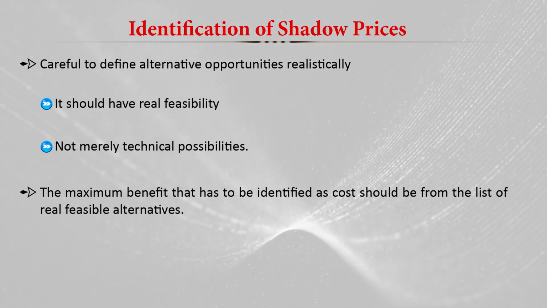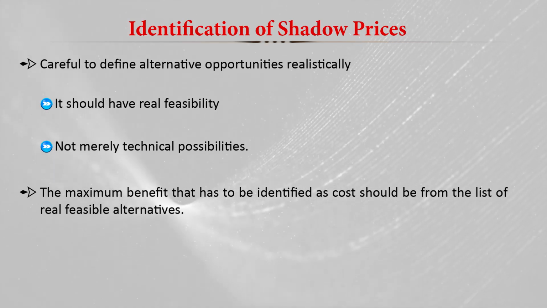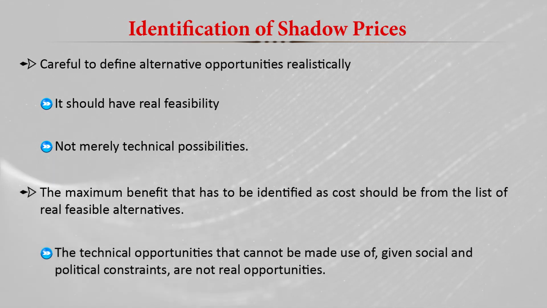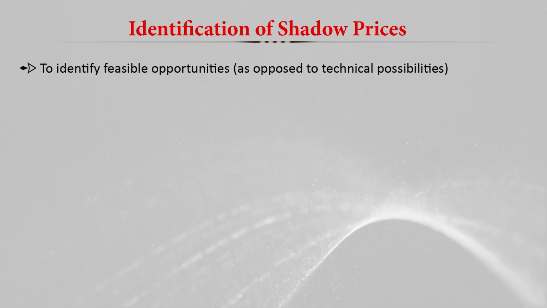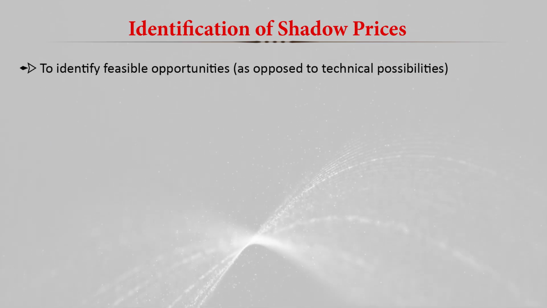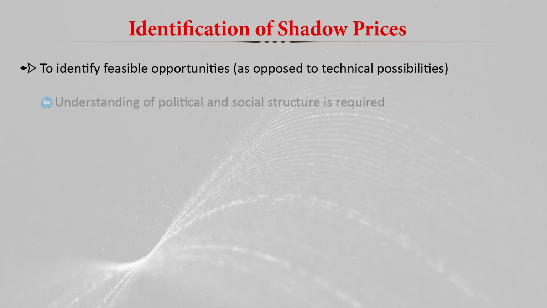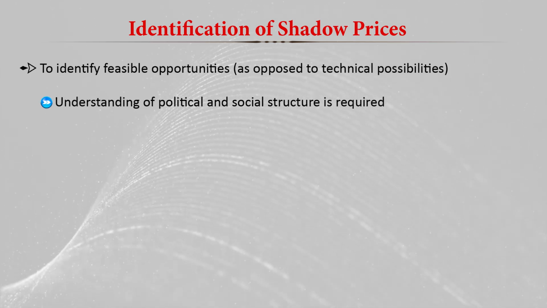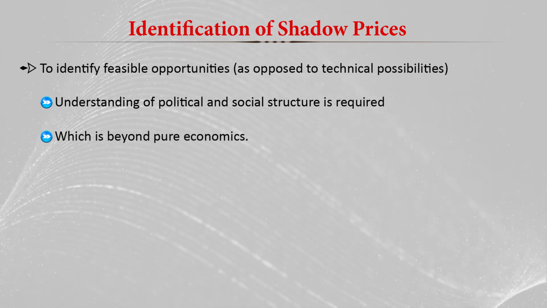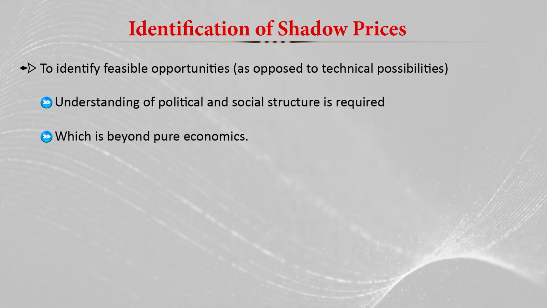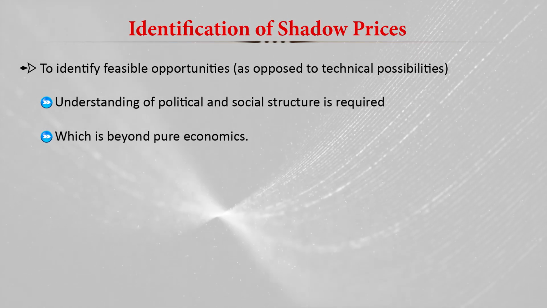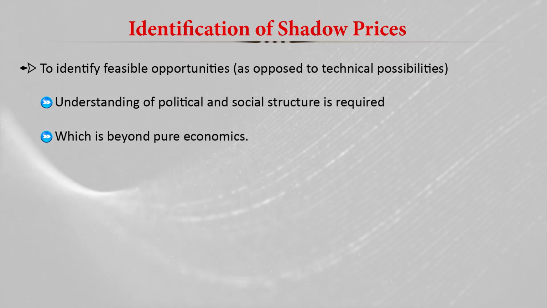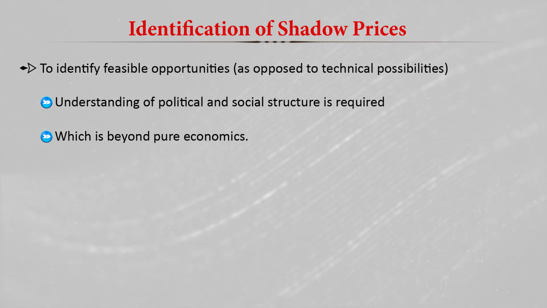It should be some feasible activity in society, and a technical opportunity that cannot be made use of, given social and political constraints, is not a real opportunity. To identify the feasible opportunities as opposed to technical opportunities, an understanding of the political and social structure is very much required, and that is beyond pure economics. Understanding the political and social structure is not part of pure economics study.